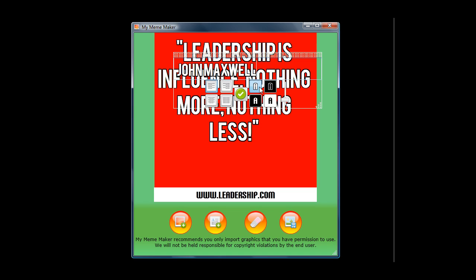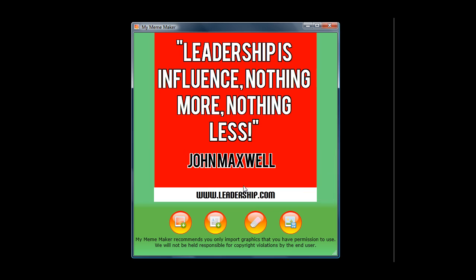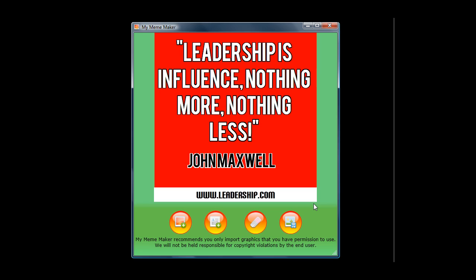And I'm going to make the text black so it will show up a little better. And then I'm going to put this right down here underneath the quote. And there you go. That's all that there is to it. Open up a graphic, write whatever you want on it, and then we're going to save it. That's it. That's the complete program.